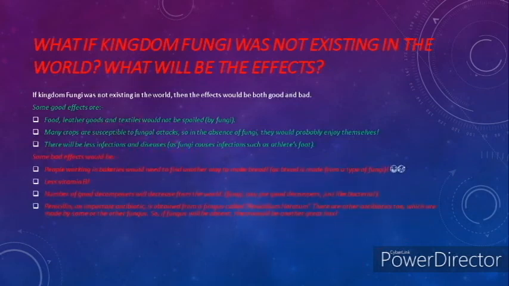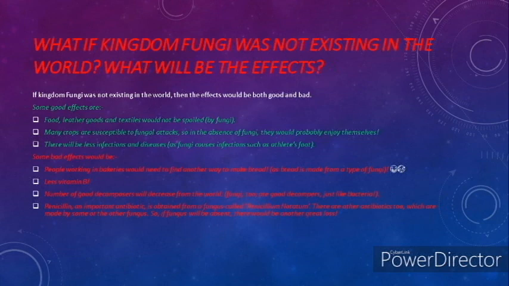Some of the negative effects, some of the bad effects, would be that people working in bakeries would need to find another way to make bread. Yeah, of course, as bread is made from a type of fungi, haha. And there would be less vitamin B because kingdom fungi is a good source of vitamin B. And the number of good decomposers would decrease in the world because just like bacteria, fungi too are good decomposers.